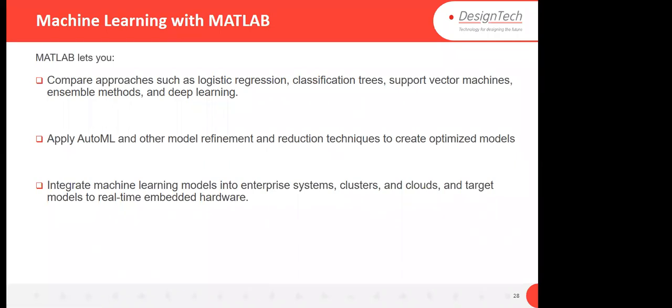From MATLAB 2020, AutoML is also introduced, with refinement and reduction techniques to create an optimized model. Further, using MATLAB, you can integrate in enterprise systems, in clusters and clouds as well. You can perform real-time applications, deploy in hardware, and generate code, depending on you.